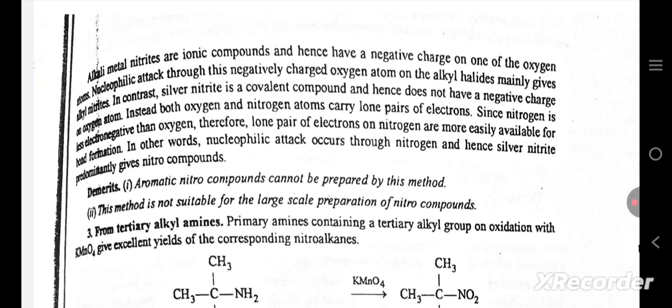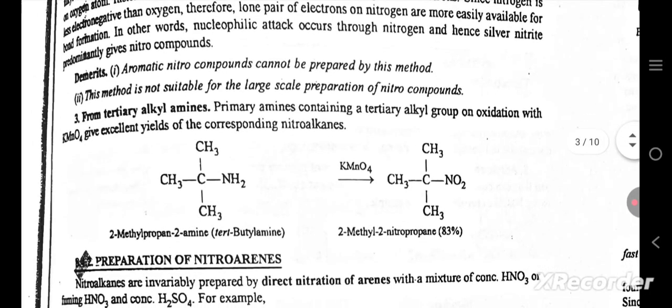In contrast, silver nitrite is a covalent compound and hence does not have a negative charge on the oxygen atom. Instead, both oxygen and nitrogen atoms carry lone pairs of electrons. Since nitrogen is less electronegative than oxygen, the lone pair of electrons on nitrogen is more easily available for bond formation. In other words, nucleophilic attack occurs through nitrogen and hence silver nitrite predominantly gives nitro compounds.